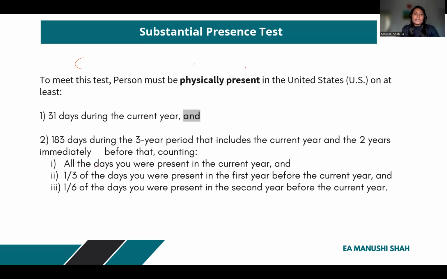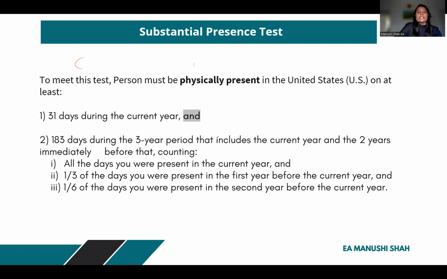For example, if we take 31 days in the current year, that is 2022, we have to check the number of days the person was present in 2022. Then, apart from 2022, we have to check the number of days the person was present in 2021 and 2020.